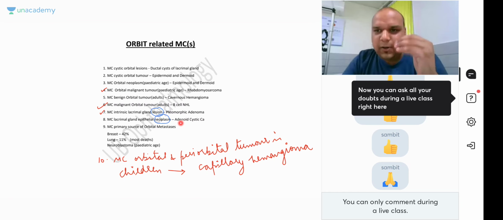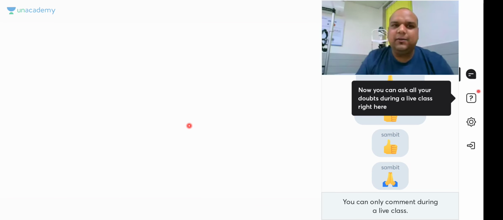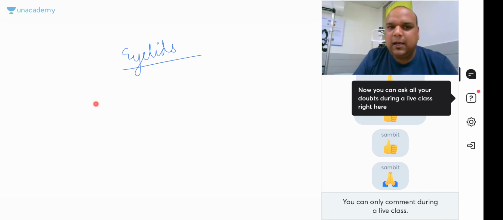I hope all of you have been able to understand the basic differences between two common conditions which you were confused in: cavernous sinus thrombosis and orbital apex syndrome. Also, you have been able to understand orbital varices, carotid cavernous fistula, and all the other questions that I have put forth. Right, guys? So cornea and orbit have been completed in this. Eyelids as a topic is left in this session, which was supposed to be done in this session, but because of yesterday's session, which we were not able to complete. The next session I will take up eyelids.